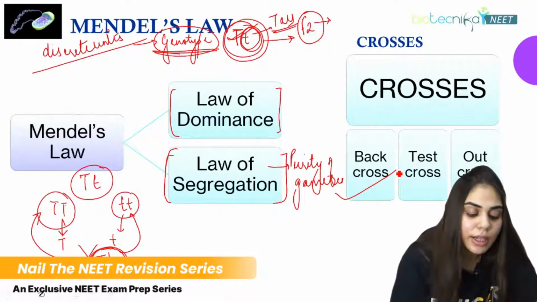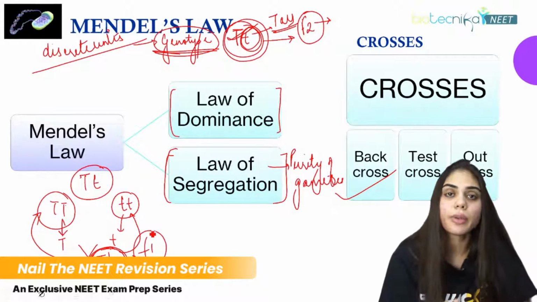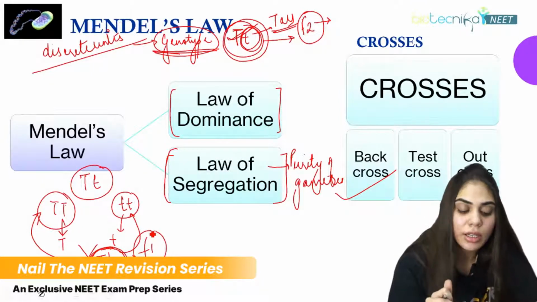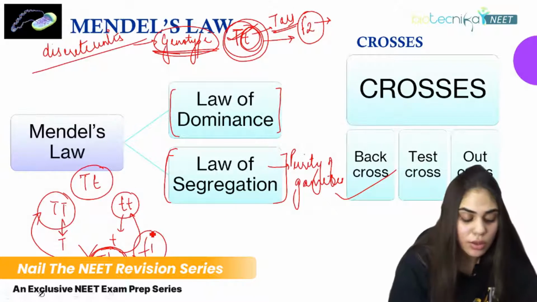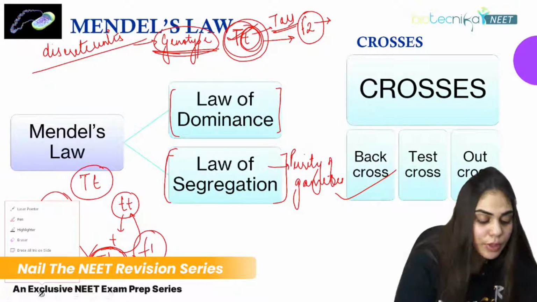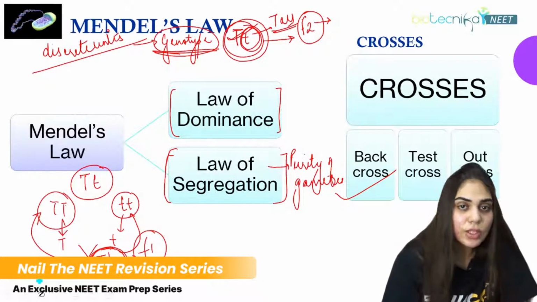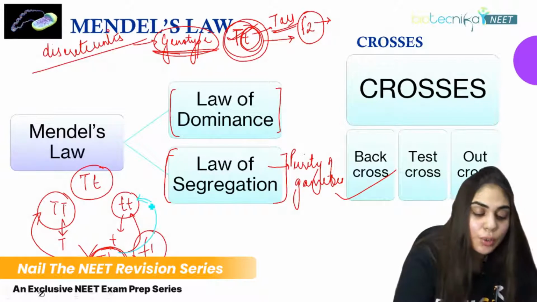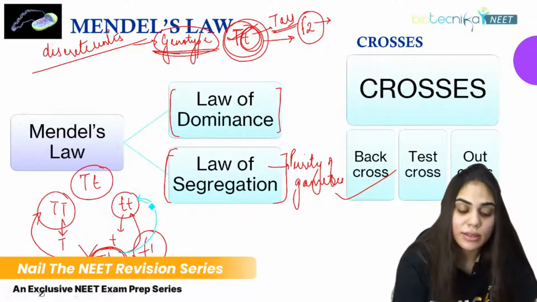Back cross means crossing the F1 generation progeny with any of the parents, whether recessive or dominant, parent 1 or parent 2. What about test cross? If we cross this F1 progeny with parent 2, the recessive character bearing plant, it is called a test cross.